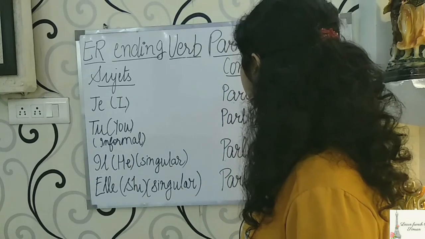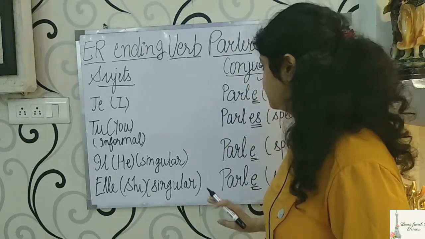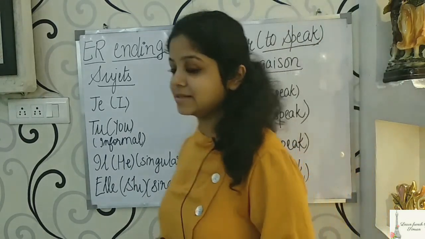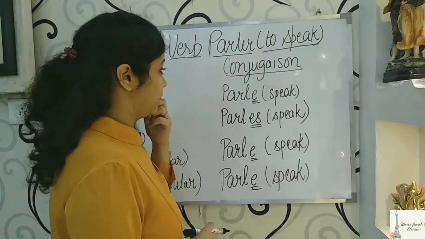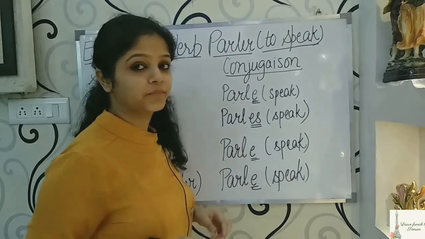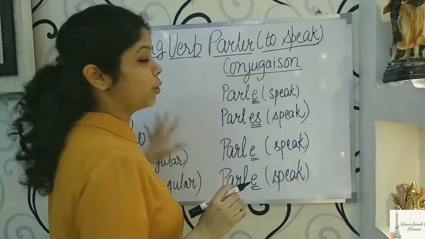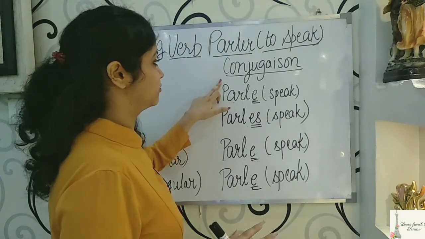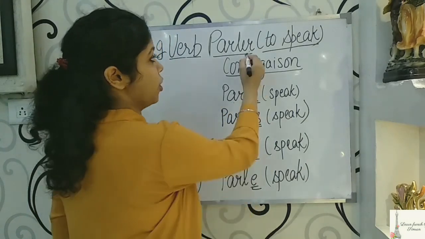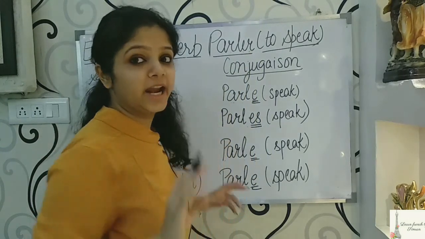Now, we will do the conjugations. First we wrote all the subjects. Now, the second step of the conjugation is to omit the ending. What is the ending here?